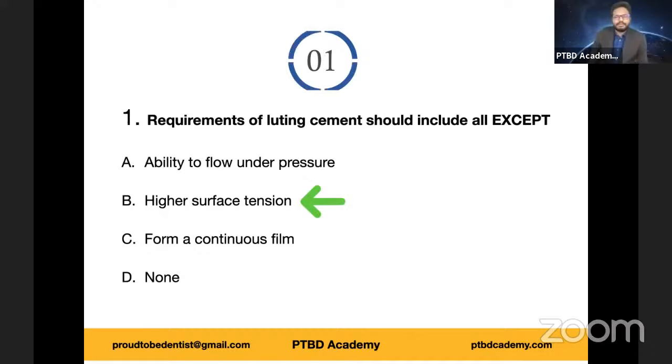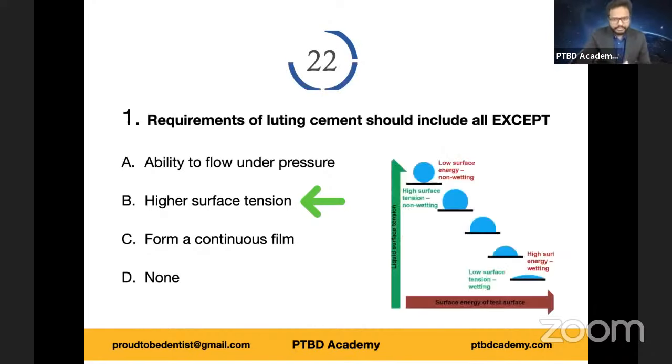You can see the fire on your screen. Option B is the right answer because higher surface tension translates to lower wettability. But for a luting agent, for a dental cement, we want something which flows, which wets all surfaces. So lower surface tension cements are preferred. You can see an illustration giving the relation between surface energy, surface tension, and wettability. You can go through it in your free time. Consider this very, very important. As you can see, top left, higher surface tension, almost non-wetting.